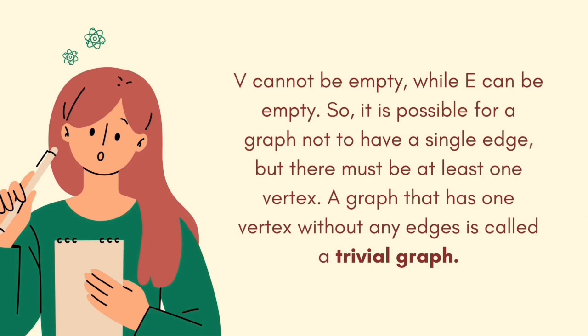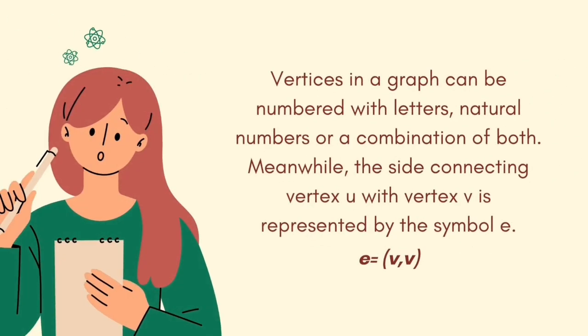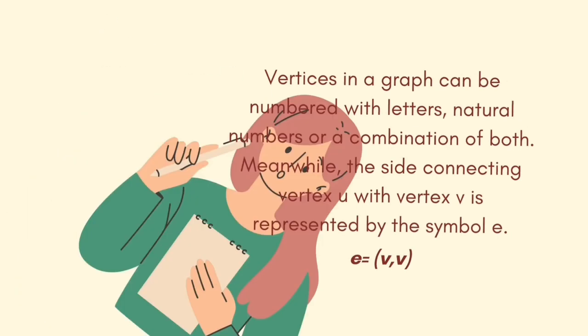V cannot be empty while E can be empty, so it is possible for a graph not to have a single edge, but there must be at least one vertex. A graph that has one vertex without any edge is called a trivial graph. Vertices in a graph can be numbered with letters, natural numbers, or a combination of both. Meanwhile, the edge connecting vertex u with vertex v is represented by the symbol e = (u, v).